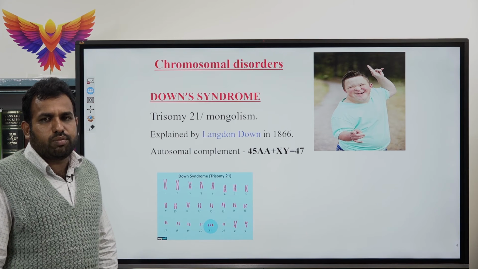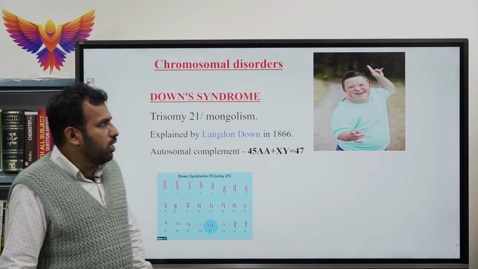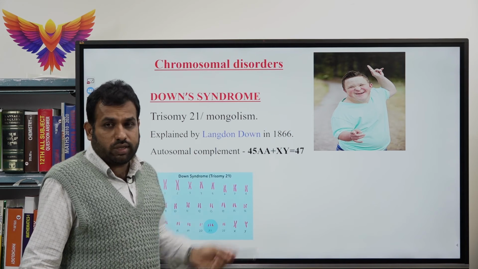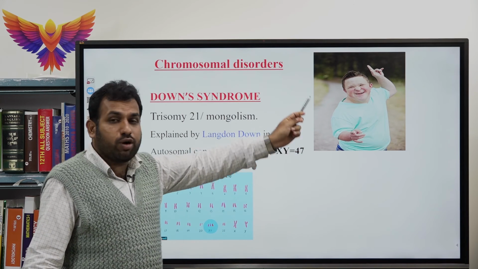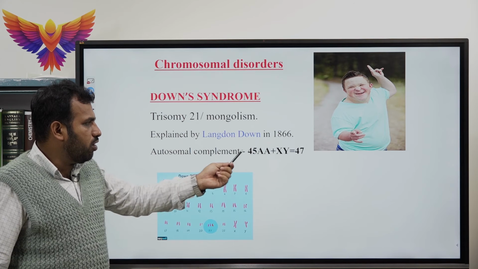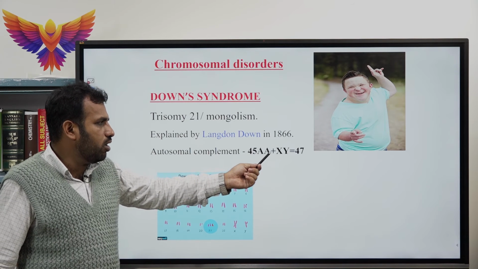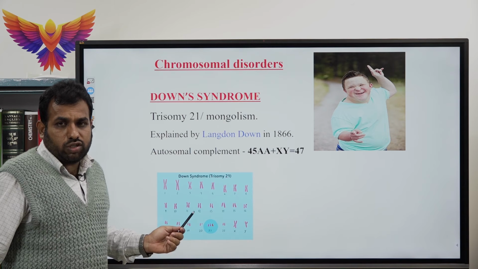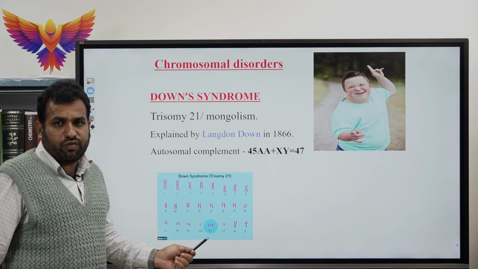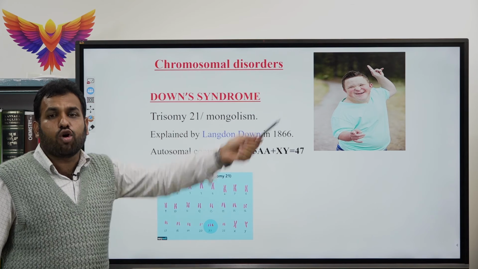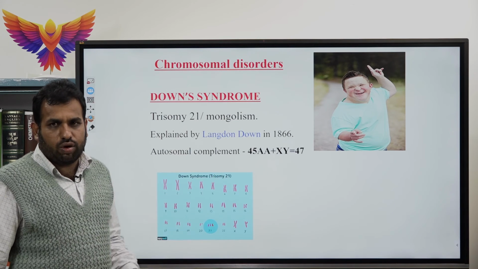What are the major symptoms of Down syndrome? They are mentally retarded, with short stature, webbed neck, and protruded tooth. The chromosomal complement is 45 autosomes plus XY, totally 47. It is also called trisomy 21 or Mongolism. The face looks like a mongoloid face, hence it is called Mongolism.